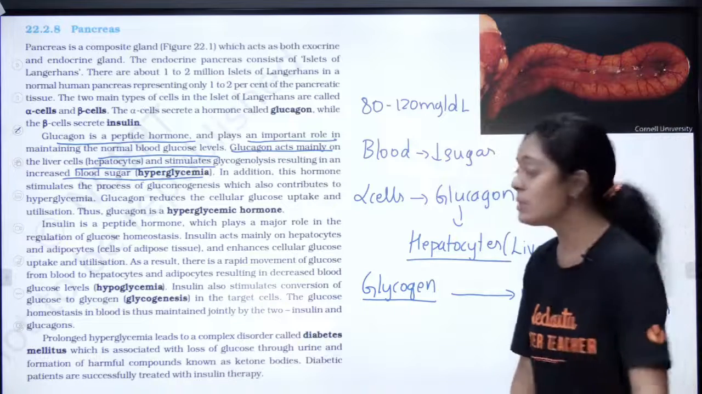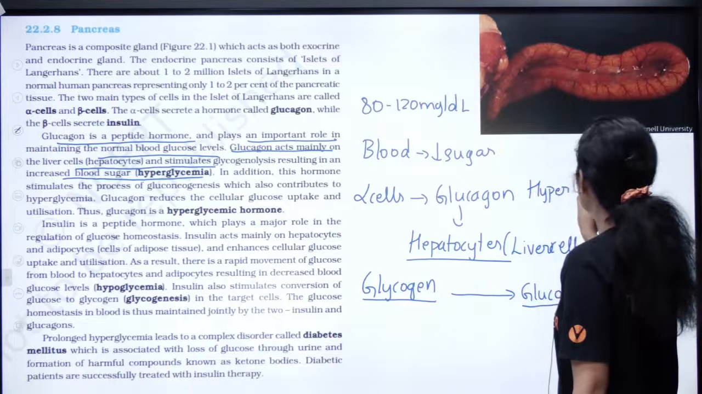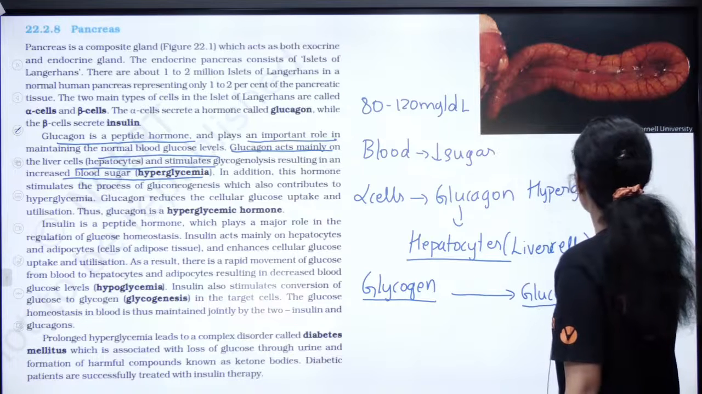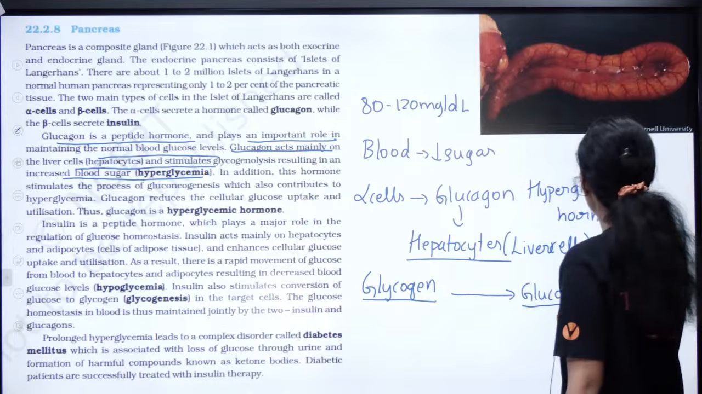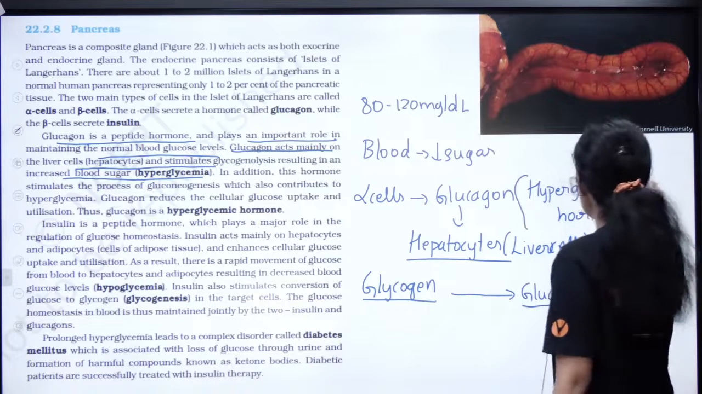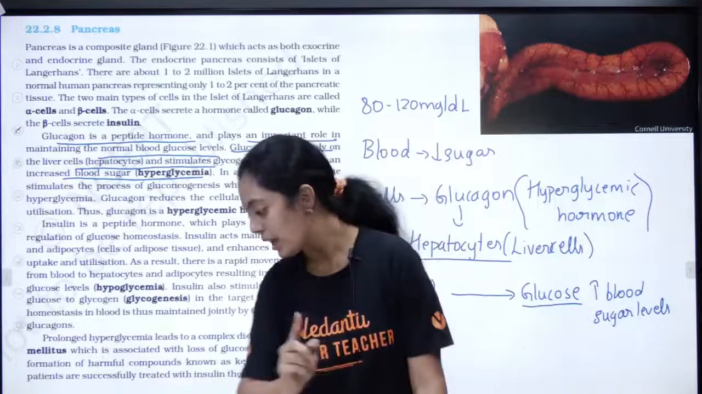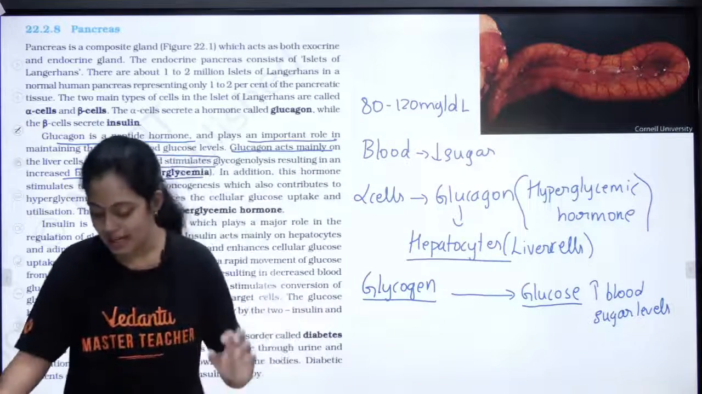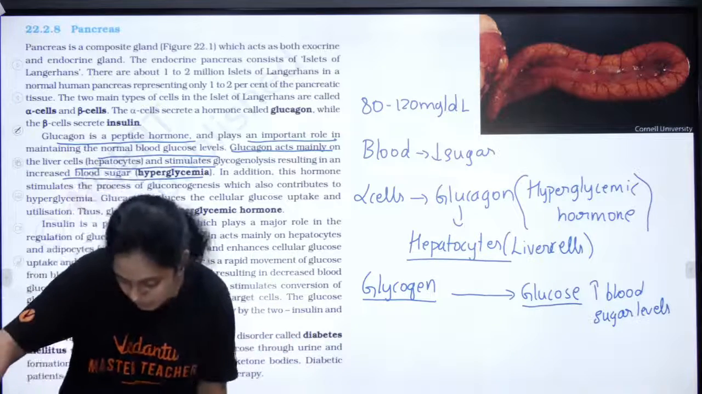Okay, and that is why I call glucagon a hyperglycemic hormone. Many people have confusion about this. If this is clear, we will move on to insulin. Yes, hyperglycemia is prolonged high sugar level. Very good Sandhya, very good.